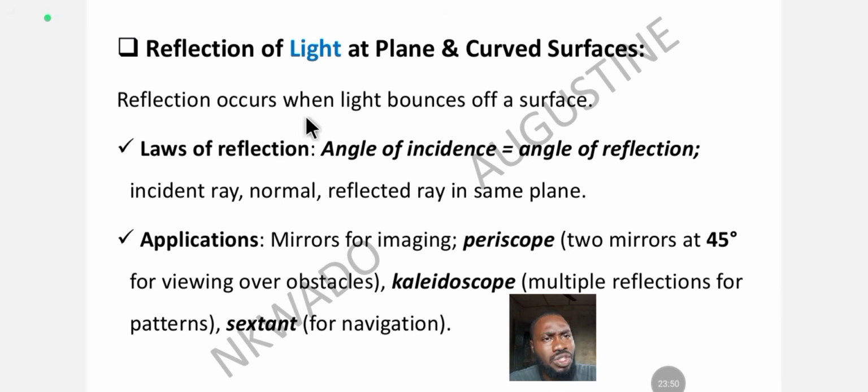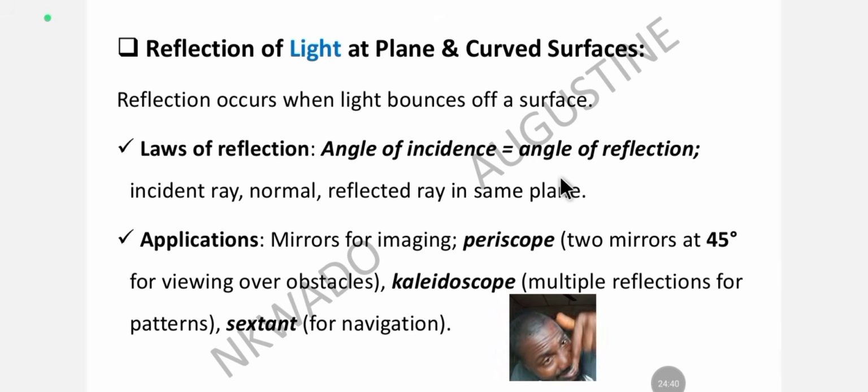Reflection occurs when light bounces off a surface. That's reflection. A light ray falls on my skin and it bounces off. That's how you are able to see my color. That's how you are able to see me. The light ray that falls on my skin bounces off and enters your pupil down to your retina, and your retina interprets it and sends it to your brain, which interprets it as a person, or a color of skin, or complexion, through reflection. So what is the law of reflection? The law of reflection states that the angle of incidence is equal to the angle of reflection. So the angle of incidence is the same as the angle of reflection.